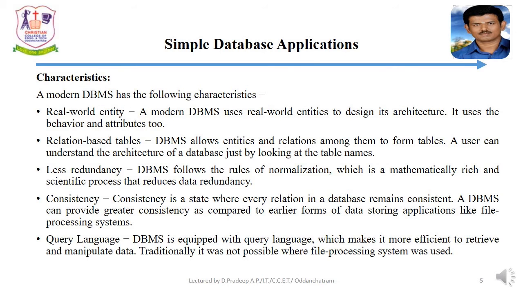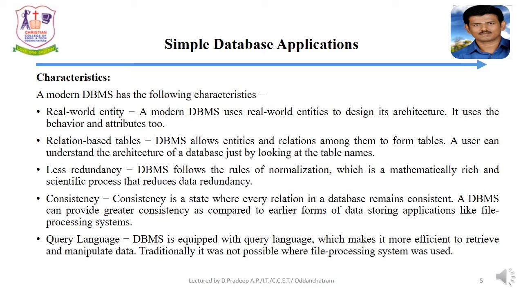Characteristics of modern database management system: real world entity. A modern database uses real world entities to design its architecture. It uses the behavior and attributes too. For example, a school database may use the student as an entity and the attributes are student name and age. Next, relation based table. A database allows entities and relations among them to form tables. A user can understand the architecture of a database just by looking at the table names.